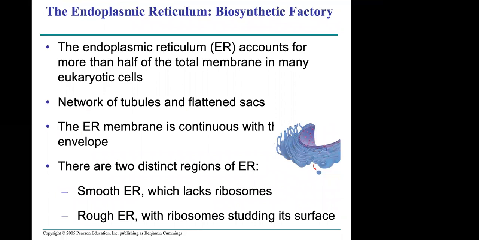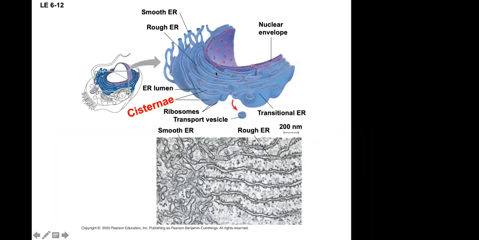Okay, guys. Coming to the endoplasmic reticulum, what does it do and what is its structure? It is a network of tubules and flattened sacs, and it has two kinds, smooth and rough endoplasmic reticulum. You have to know the functions of each, its structure, and where it is located, just outside the nuclear envelope.